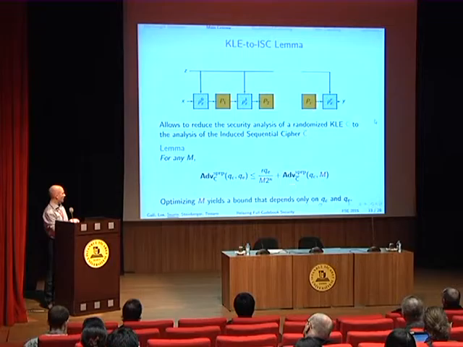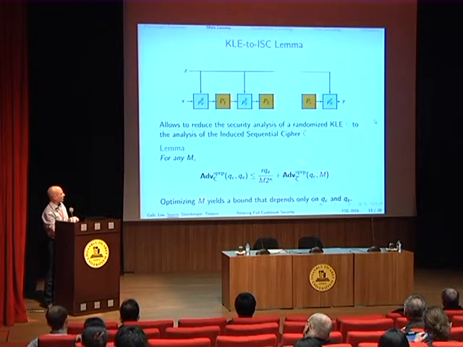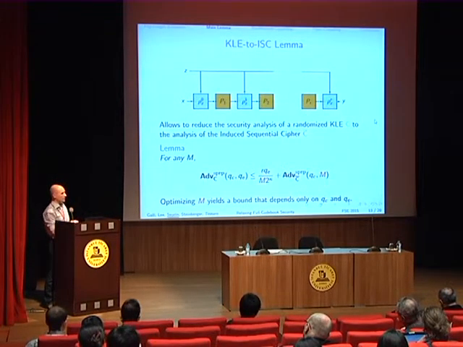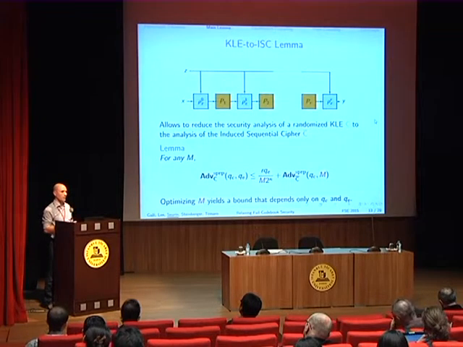And this is parameterized by some parameter m, and if we are able to have a good upper bound on this quantity here, which will be easier because we work in a simpler model in some sense, then we can optimize this parameter and get a good bound on the security of the key-length extension scheme.